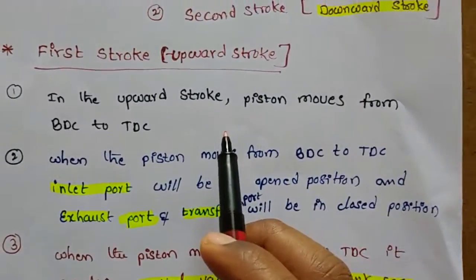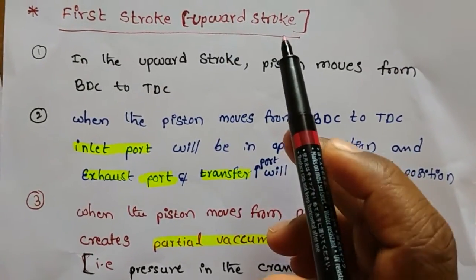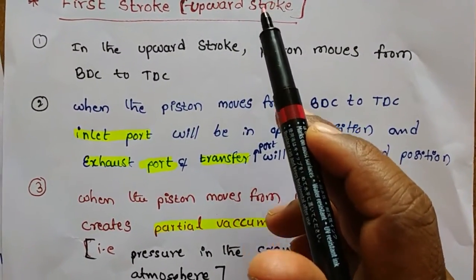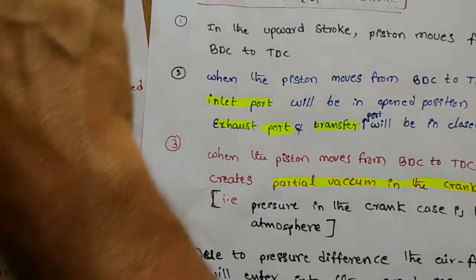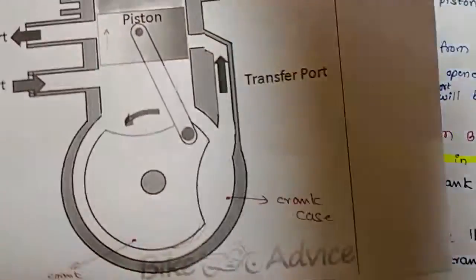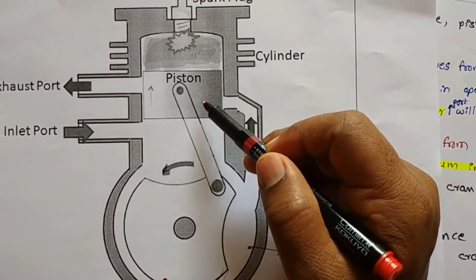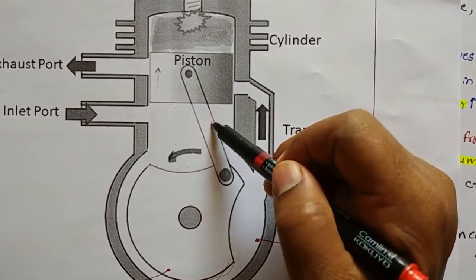So here, first stroke or upward stroke. What happens in the upward stroke? Once again observe the diagram. Before the engine starts, this piston will be at BDC position.